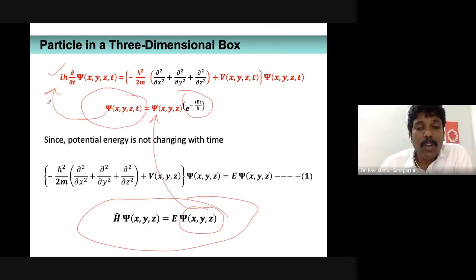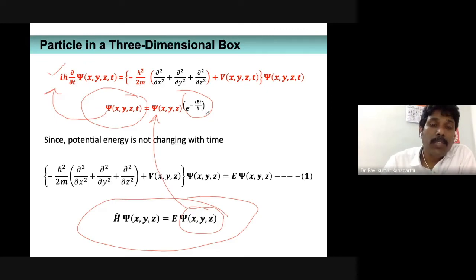So ultimately what we are supposed to do, in the case of not only this particular system but of all systems where the potential energy is constant and not changing with time, is that H psi is equal to E psi needs to be solved. The simplest time-independent Schrodinger wave equation has to be solved to obtain the wave function, and that wave function has to be multiplied with the time factor.